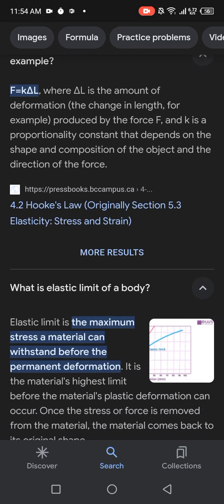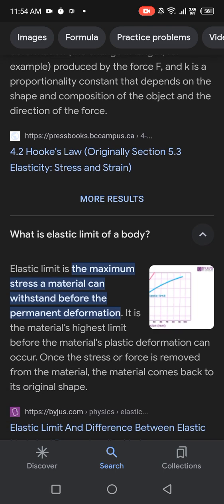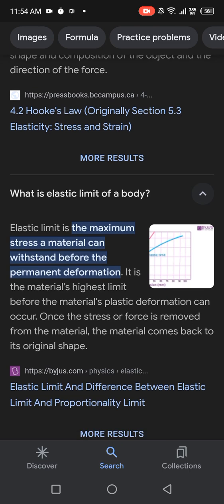What is the elastic limit of a body? The elastic limit is the maximum stress a material can withstand before permanent deformation. It is the material's highest limit before plastic deformation can occur. Once the stress or force is removed, the material comes back to its original shape.